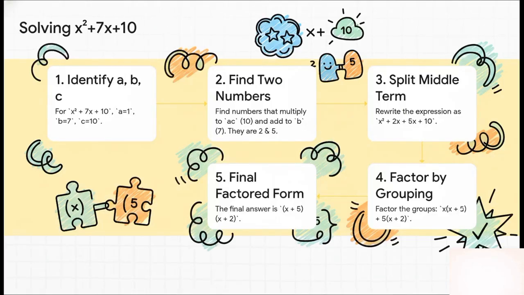Okay, here's the secret sauce. It's all about finding 2 magic numbers. First, we multiply our a and c terms. So that's the 1 from x squared and the 10. That gives us 10. Now here's the puzzle. We need two numbers that multiply to 10 but add up to our middle number, 7. Think about it. What could they be? Yep, 2 and 5. So we rewrite our 7x as 2x plus 5x.